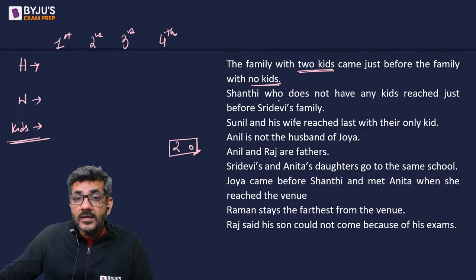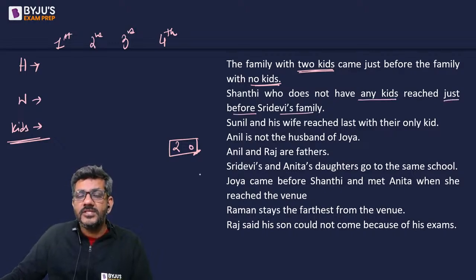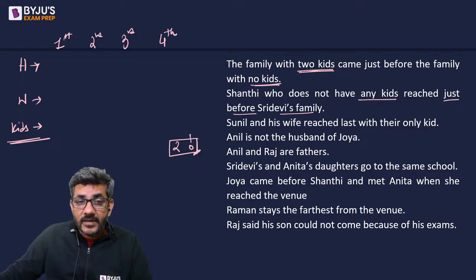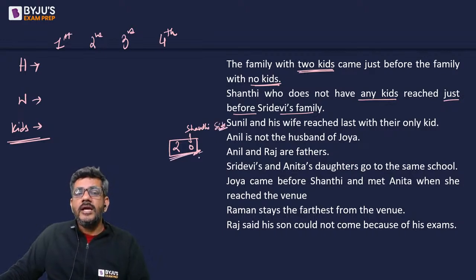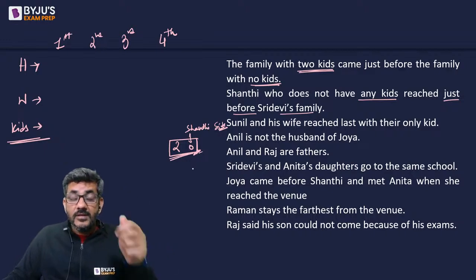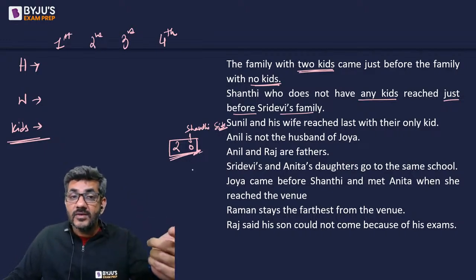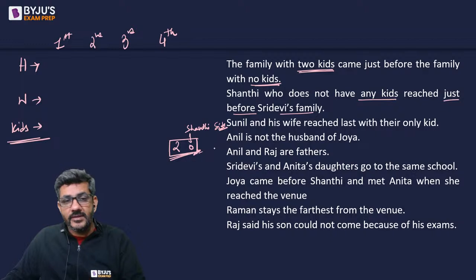What next? Shanti, who does not have any kids, reached just before Sri Devi's family. So Shanti does not have any kids, so this family is of Shanti. That is what they are saying, right? They came just before Sri Devi's family. So Sri Devi's family came after them. So 2 and 0 are just consecutive. The family with 0 kids is Shanti's family, and Sri Devi's family is after that.